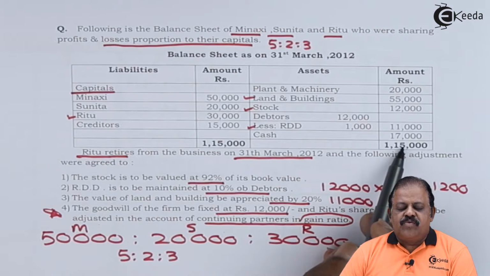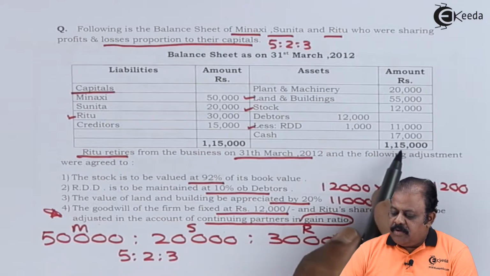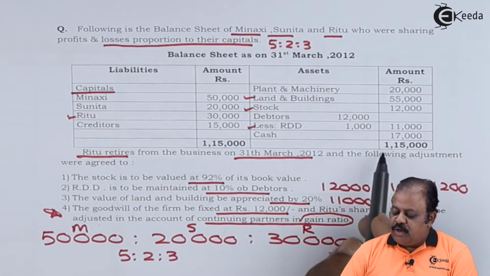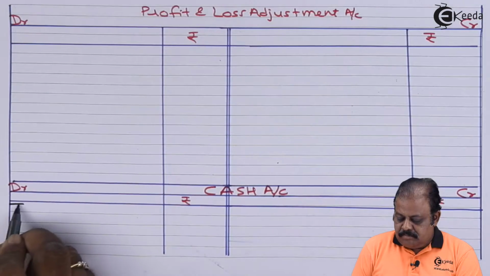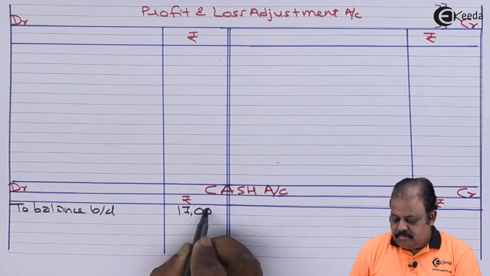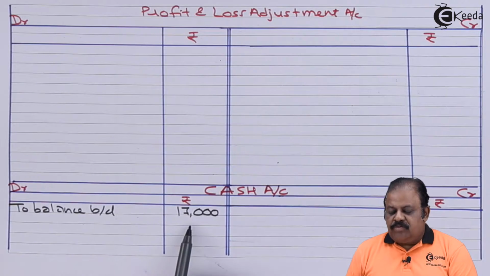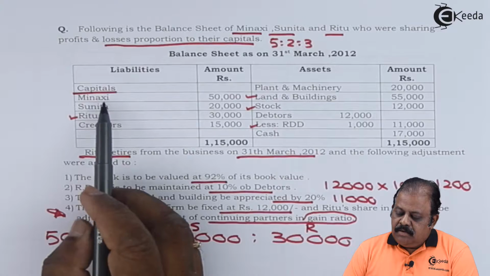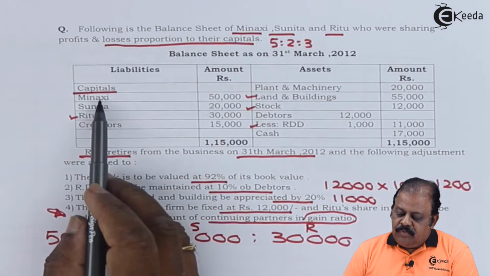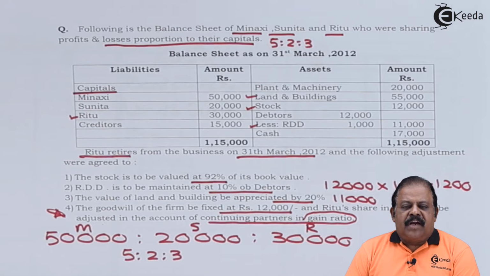Cash 17,000. We have open cash account. This amount will be transferred to the debit of cash account. Cash account debit side to balance brought down 17,000. Liability side we have capital of Meenakshi, Sunita, Ritu. It will be transferred to credit of their respective capital accounts.